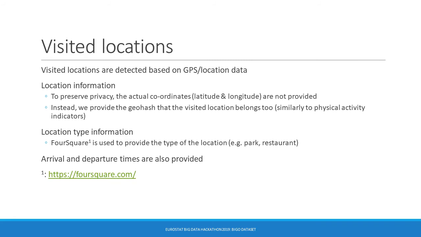Visited locations are extracted using an algorithm based on density clustering on the basis of the raw location data. Each visited location is a place where the participant stayed or visited. For each visited location, the location is provided, encoded again as a geohash, and a general characterization for the place, such as park, restaurant, etc., obtained from Foursquare. Finally, arrival and departure times are also provided.